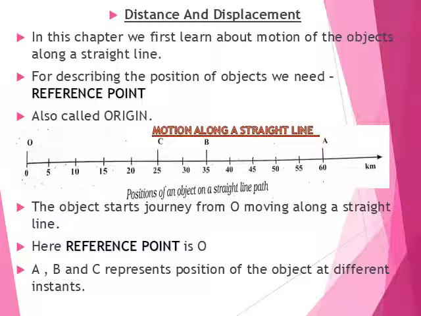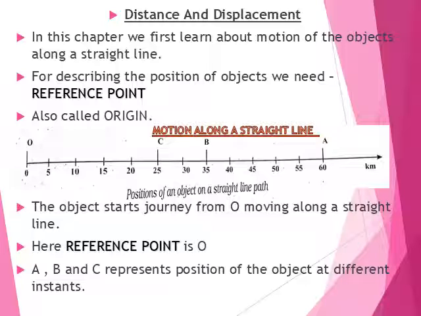So let's see. Here, if you observe, there is a small scale which shows the distance in kilometers. The reference point is O, which means we will start the motion from point O, moving along a straight line towards C, then B, and then A, and so on. Let's see how we find the position of an object on a straight line path and how we calculate the distance and the displacement.